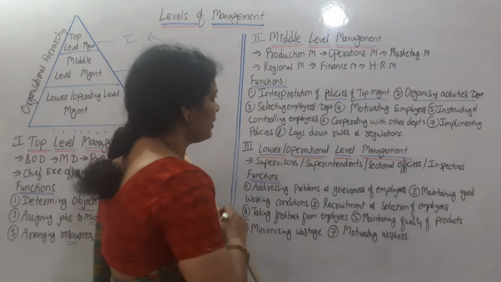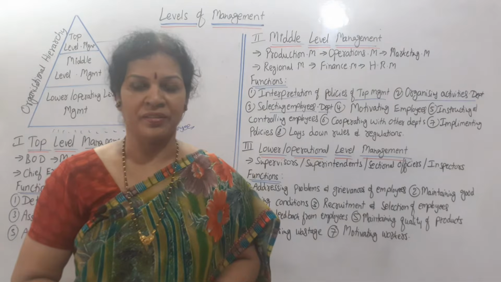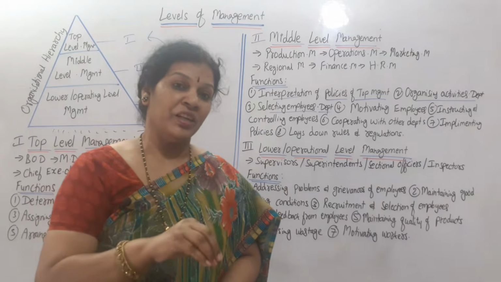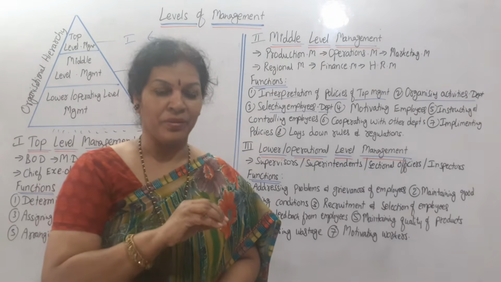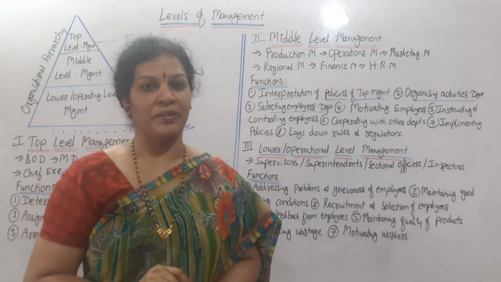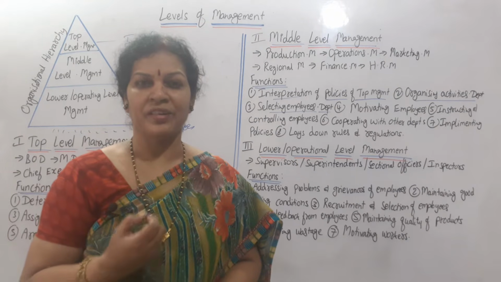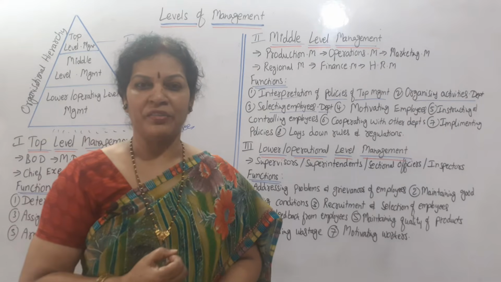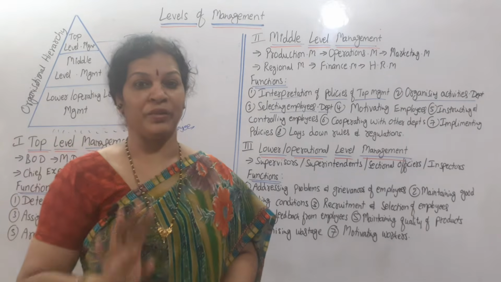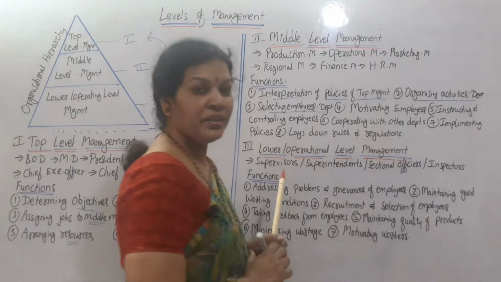In the same way, selecting employees of that particular department. The HR department is there, so they are going to recruit all the employees. But along with the HR department, the production department wants some employees. The production department will select the employees with the help of the HR department, selecting proper employees. Sales, how do we sell it? Regional sales manager and department sales manager, area-wise sales manager, all recruitments can be done by the departments only. So we say it is selecting employees of that department.